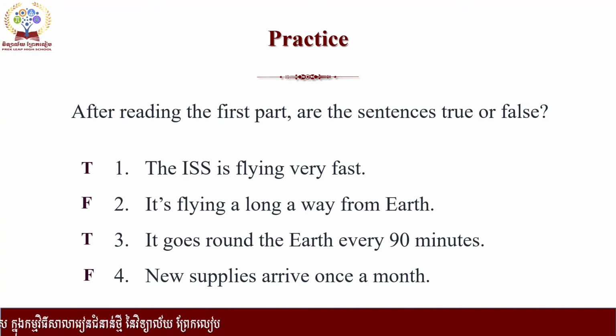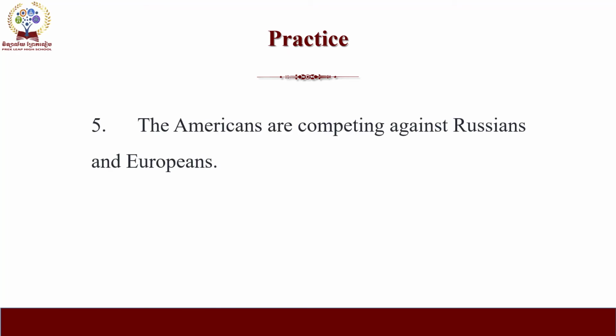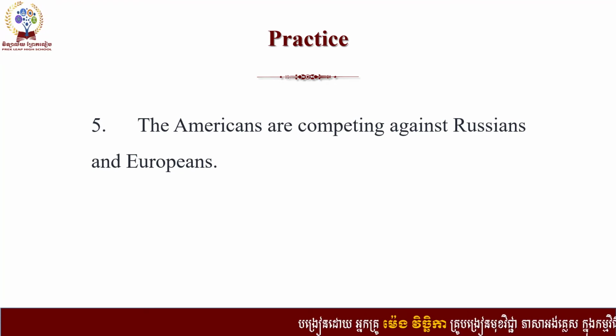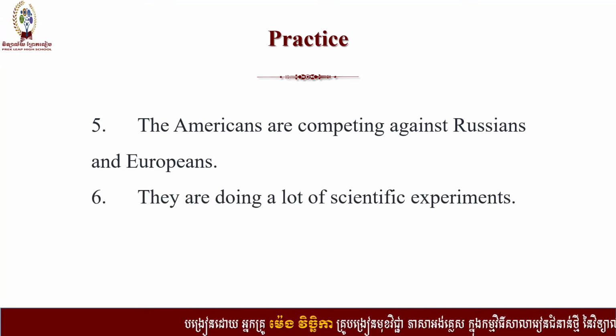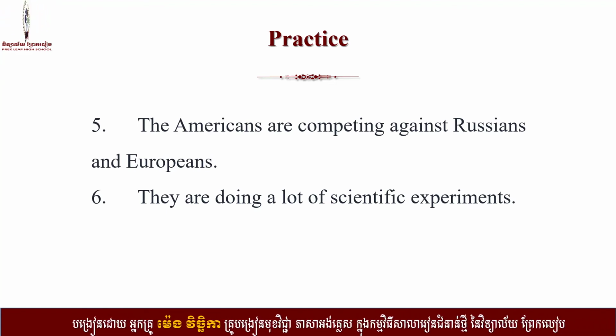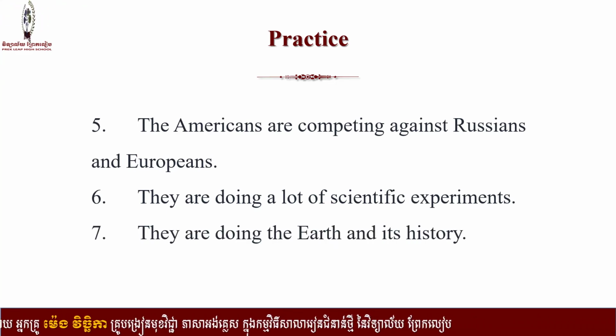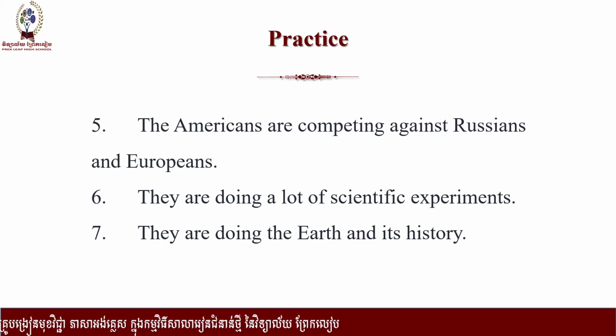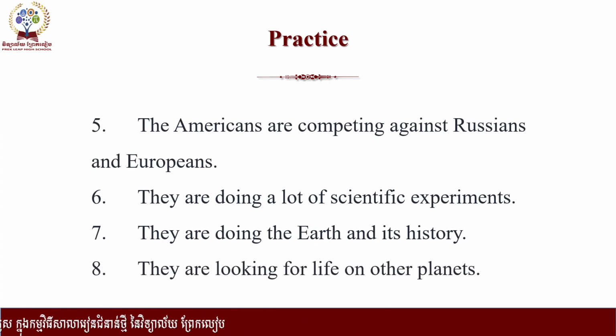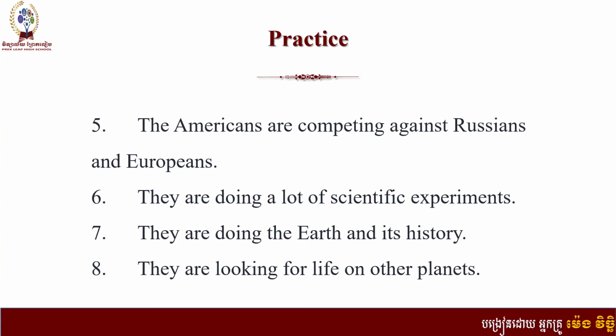And next practice, we have more sentences. Number 5, the Americans are competing against Russians and Europeans. Number 6, they are doing a lot of scientific experiments. Number 7, they are studying the Earth and its history. And the last one, they are looking for life on other planets. So which sentences are true and which are false?